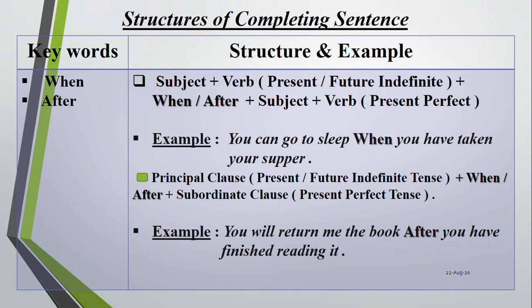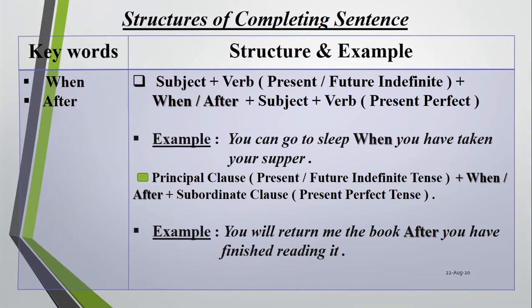Or you can say like this: principal clause plus present or future indefinite tense plus when or after plus subordinate clause, that is present perfect tense. Then example, you will return me the book after you have finished reading it. After has been written here in capital letter for understanding, but in your examination you will not write like this.